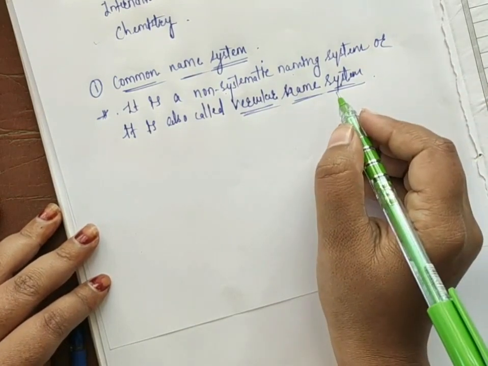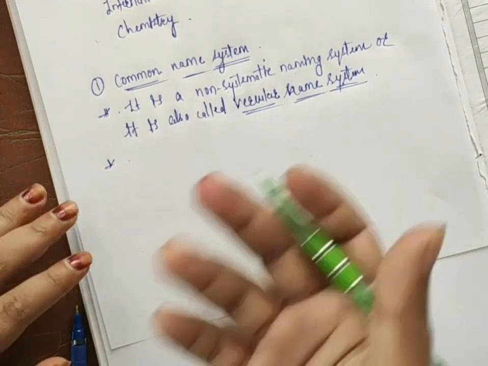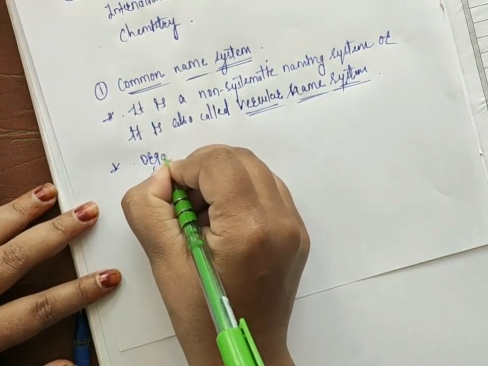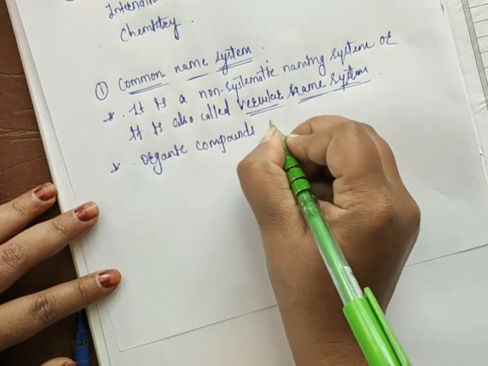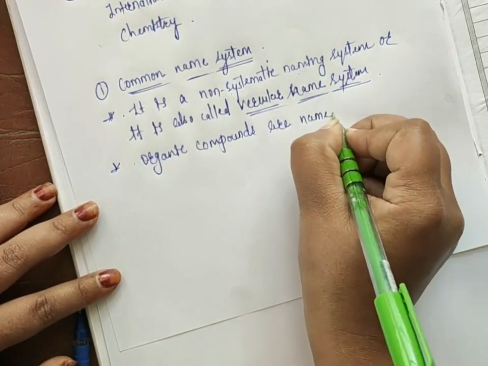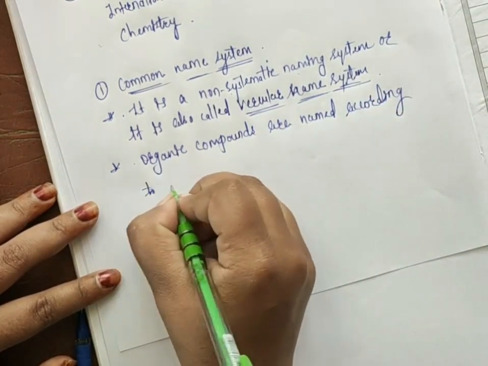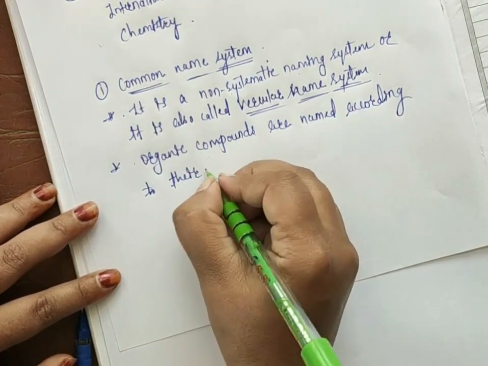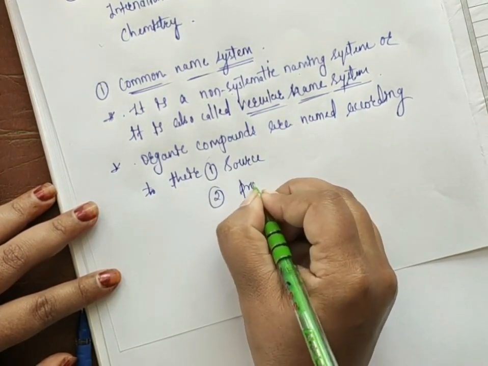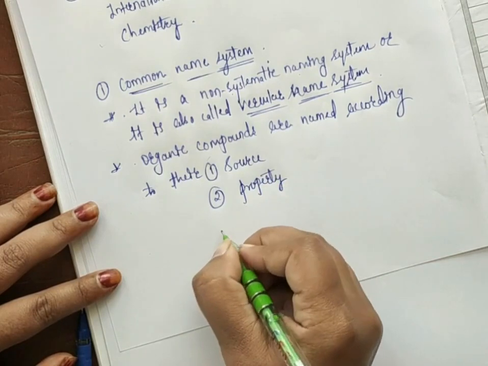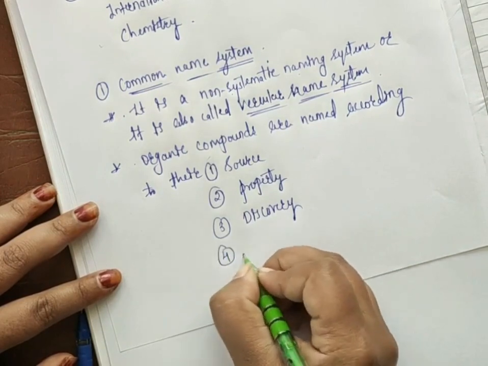Here organic compounds are named according to their first, the source, second, the property, third, the discovery, and fourth, the structure.